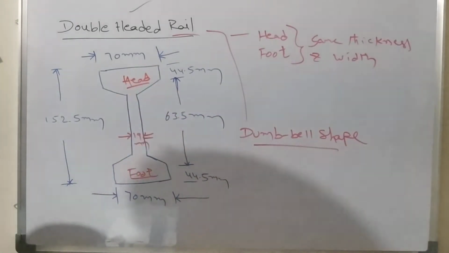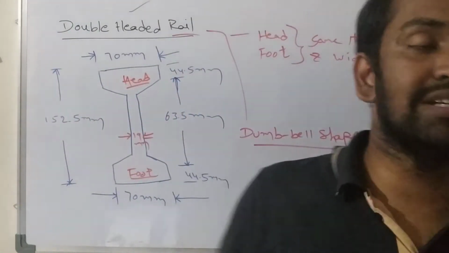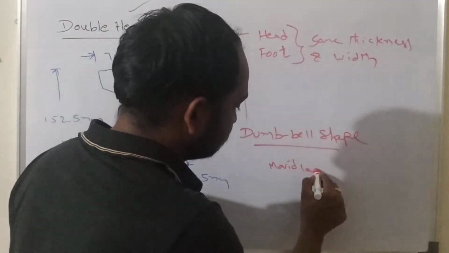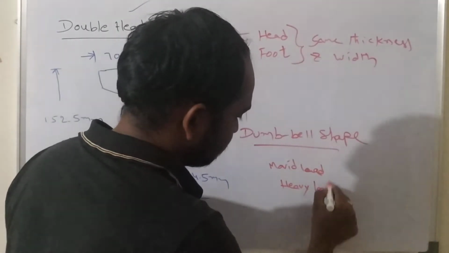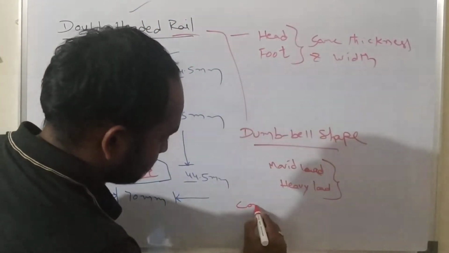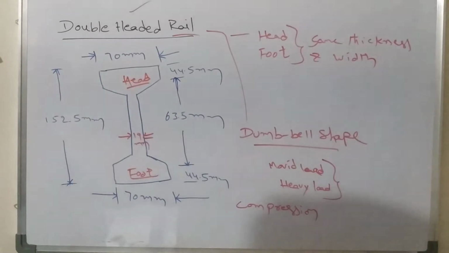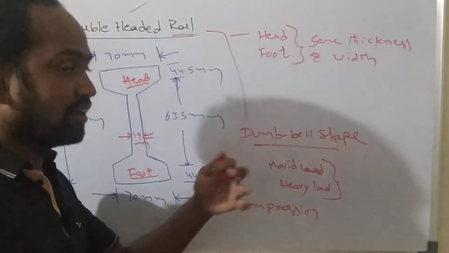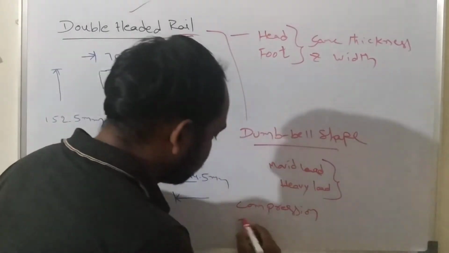So in that case, what will happen? If you take a rail section, the rail should bear the entire load of a train. The train gives a moving load, and it is a heavy load. So in these two cases, initially the rail can undergo compression. After getting compression, it is a continuous longitudinal section. Once the rail undergoes compression at its top portion, at its bottom portion it will undergo tension.